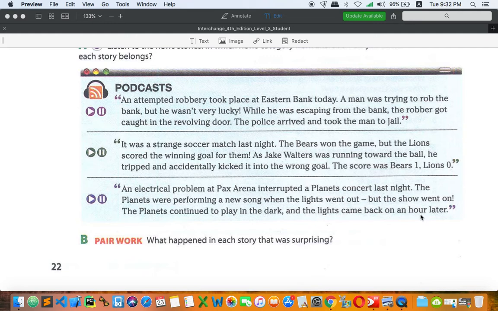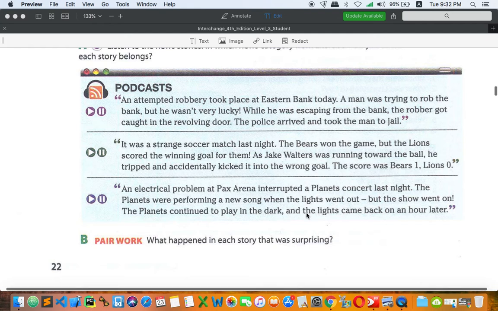That is the reason. It's some kind of funny news, but anyway, this is about news because that is related to an electrical problem. Okay, I will put it into news. Okay, odd news, which is strange or unusual news.